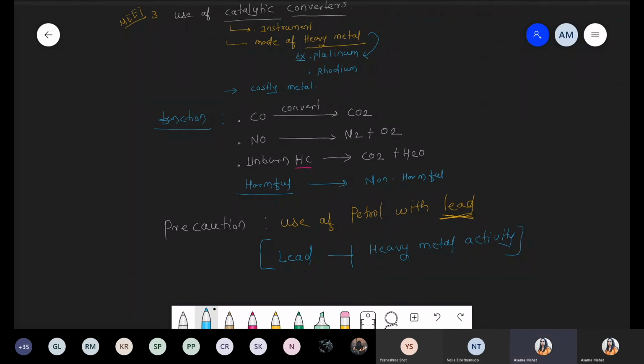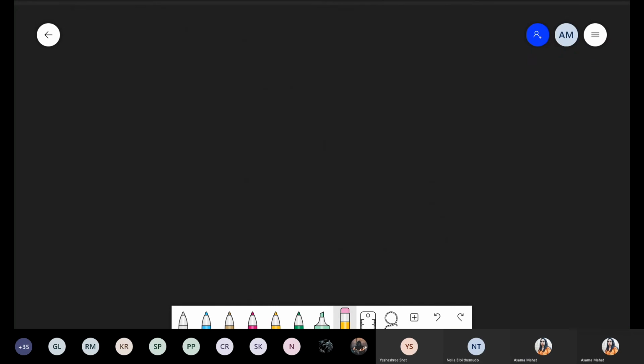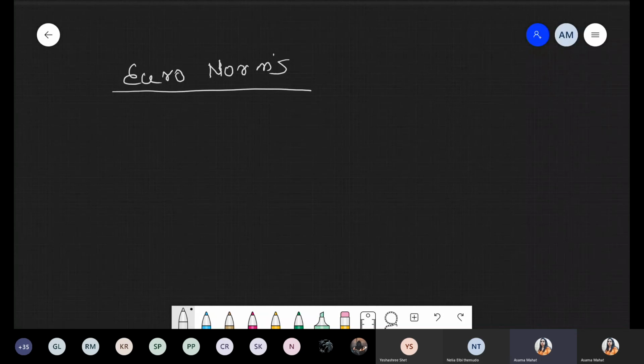Okay, chalo. So these are the conditions. Now I'm talking about some Euro concept. What is the meaning of Euro norms? We are talking about one concept, that is Euro norms. We are just seeing the name, we are not taking too much detail. Basically, there are Euro norm 1, 2 and so on.